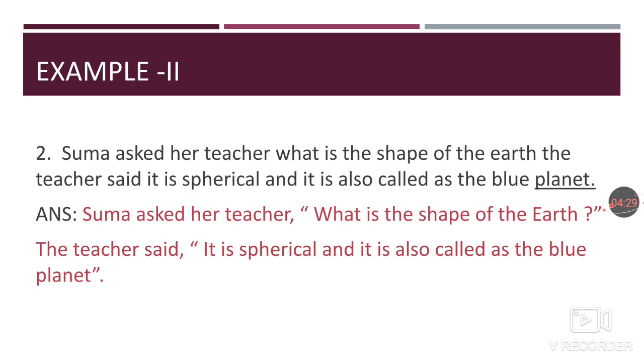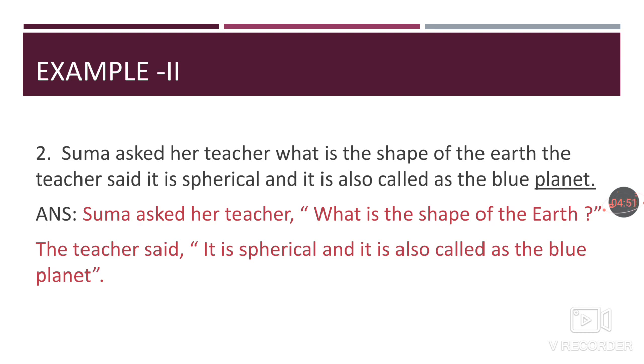Let us have a look at the second example. Suma asked her teacher, what is the shape of the earth? Now, what is the shape of the earth is a question. So, put a question mark after earth and put this question in the inverted commas. The teacher said. After question mark, we have put full stop. So, this is the second sentence starting.